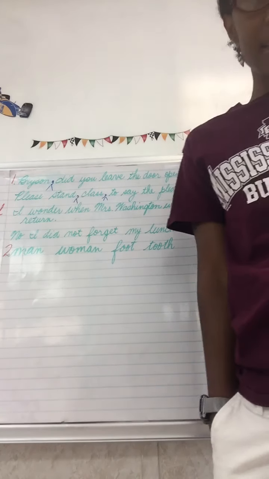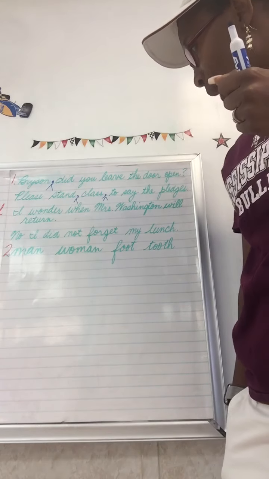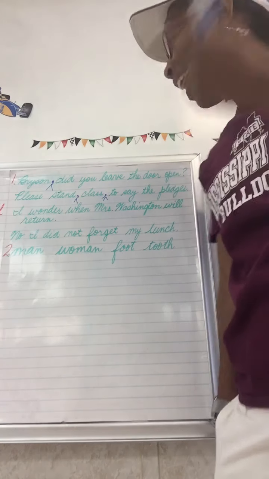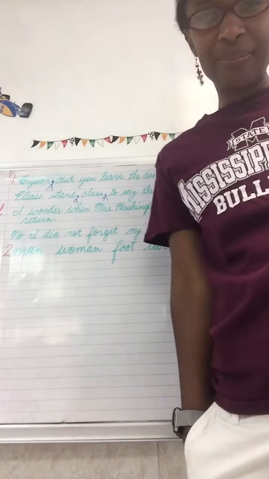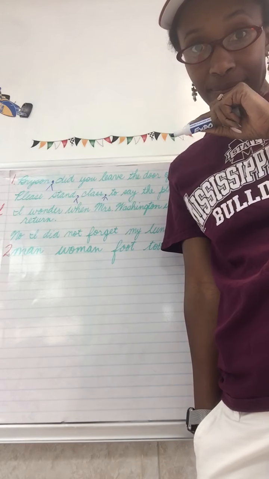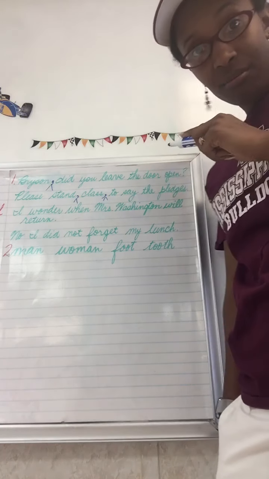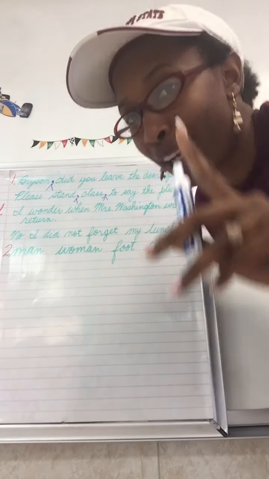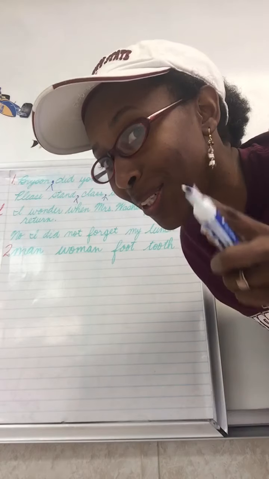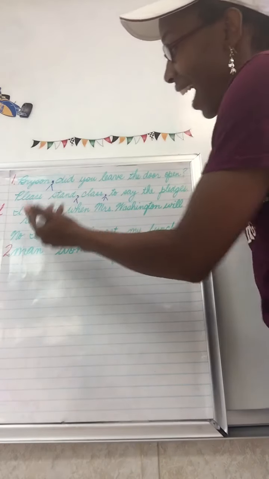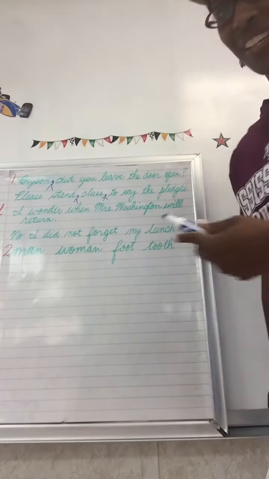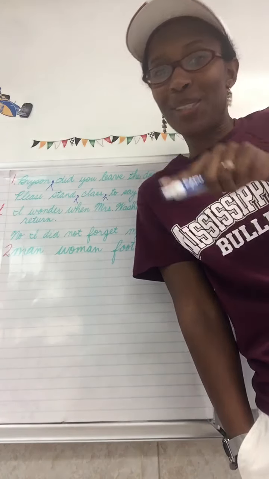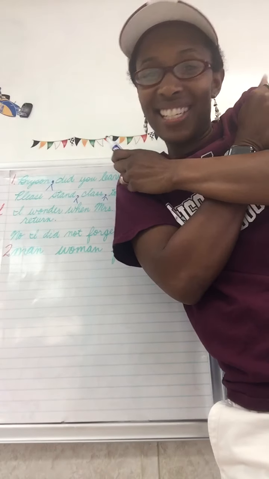All right, sweethearts. Next sentence says, I wonder when Mrs. Washington will return. I bet several of you thought that when I was gone that week. I wonder when Mrs. Washington will return. Class, commas. Before and after Mrs. Washington? I have a question for you. Are we talking to Mrs. Washington or are we talking about Mrs. Washington? We are talking about Mrs. Washington, not to Mrs. Washington, so no commas needed.